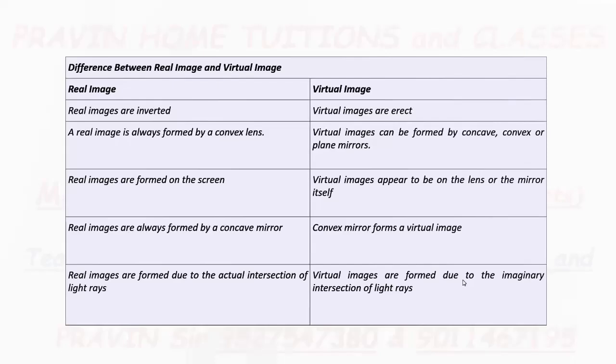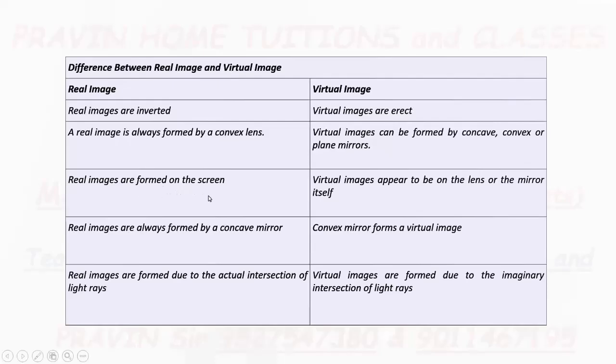So, points of difference. First, a real image is inverted. Virtual images are erect. Real images are always formed by a concave mirror, while virtual images can be formed by concave as well as convex or plane mirrors. Keep in mind, images formed by a plane mirror, and in some cases a concave mirror, are virtual in nature.